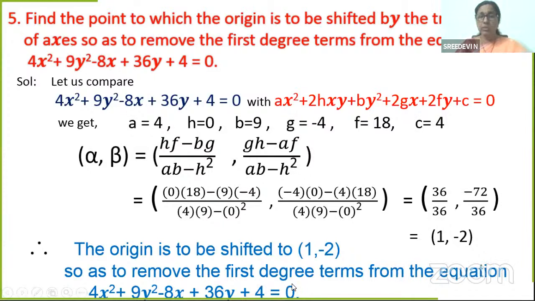Students, what did we notice? We noticed here that h is equal to 0. So we have discussed this. And what is the value of a and b? They are not equal.